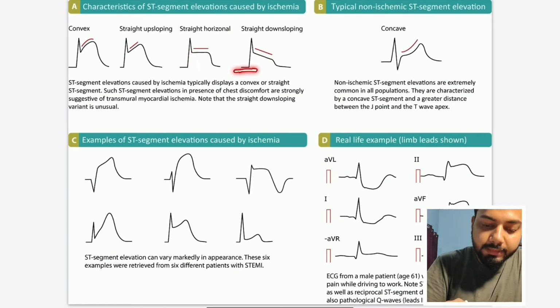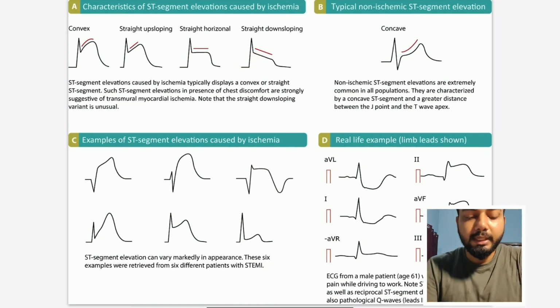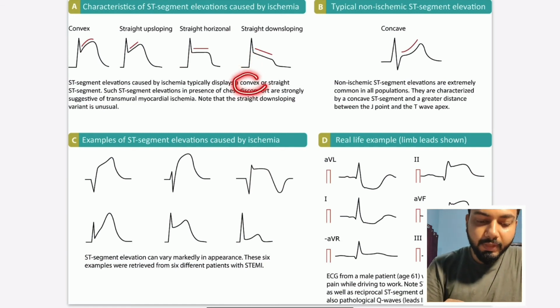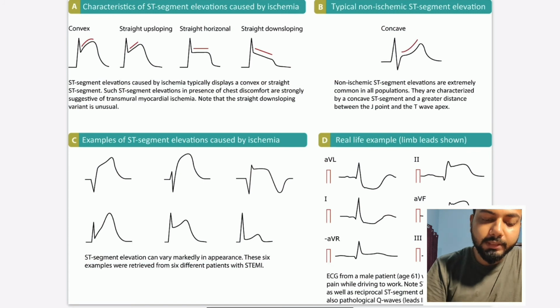ST segment elevation which is convex or straight is mostly because of myocardial ischemia. It suggests myocardial ischemia.